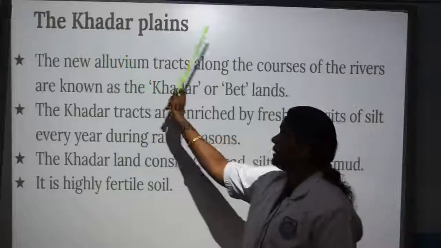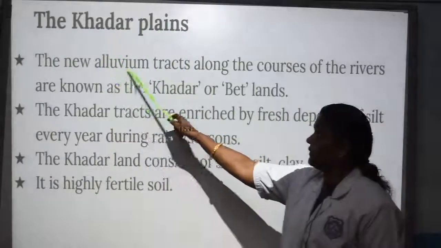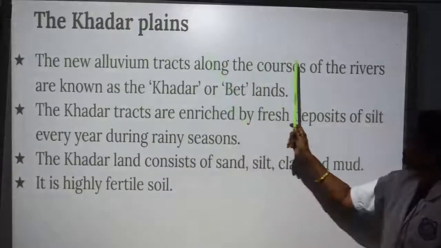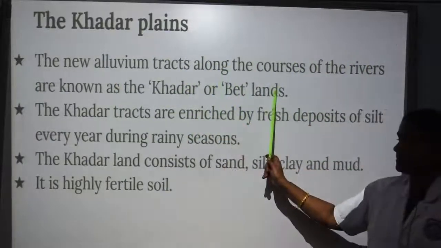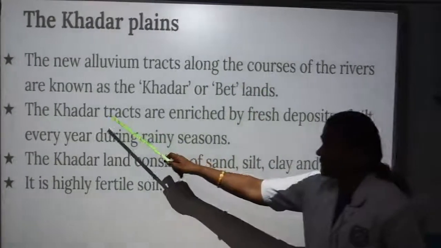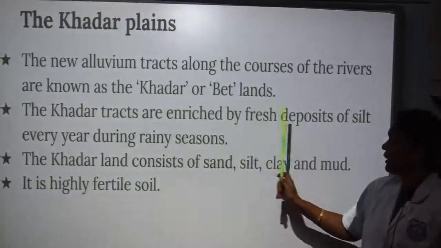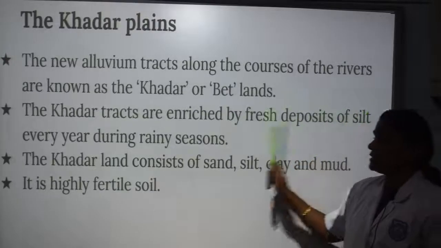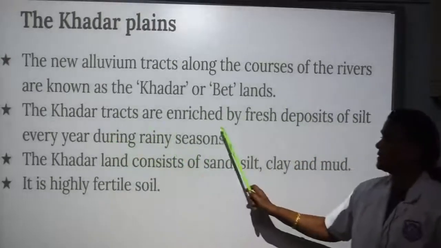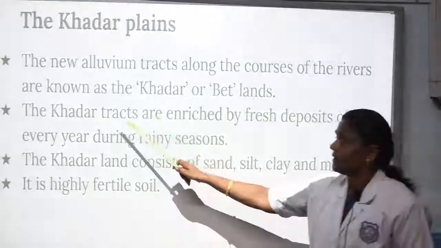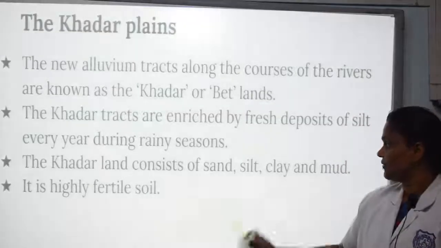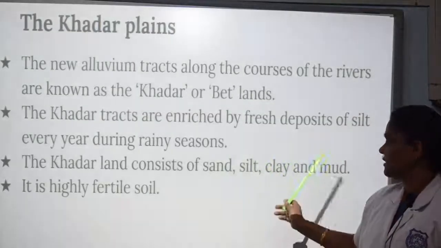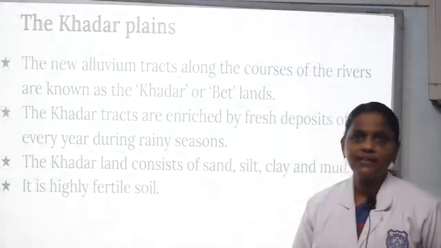The Kadar Plains. The new alluvium tracts along the courses of the rivers are known as Kadar or wetlands. The Kadar tracts are enriched by fresh deposits of silt every year during rainy season. Kadar here means new alluvium. The Kadar land consists of sand, silt, clay and mud. It is highly fertile soil.